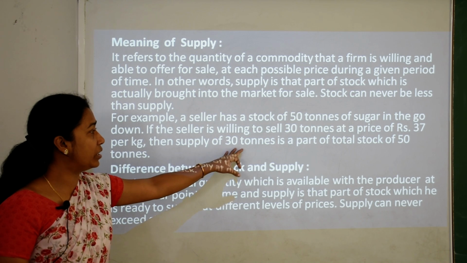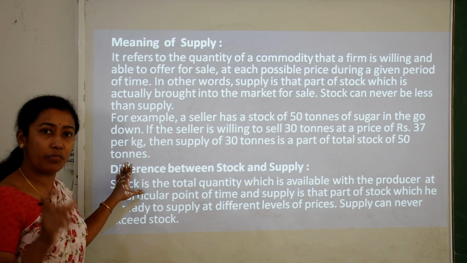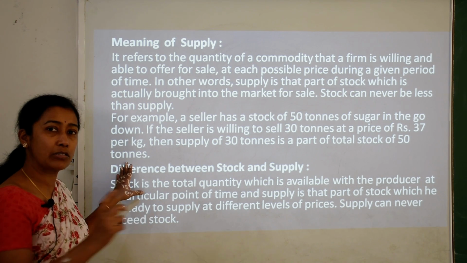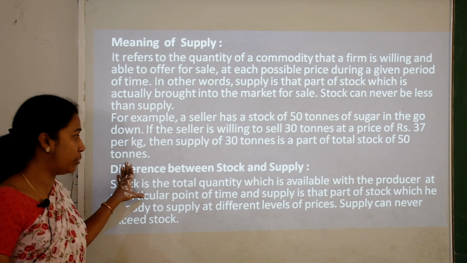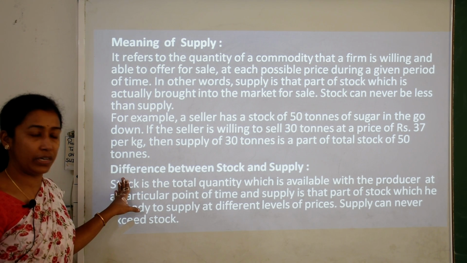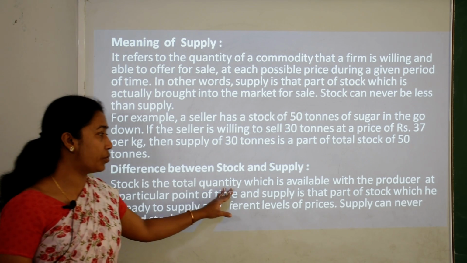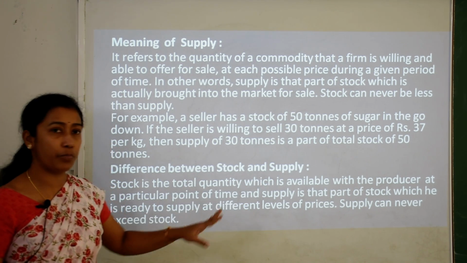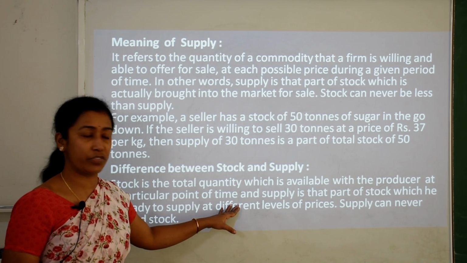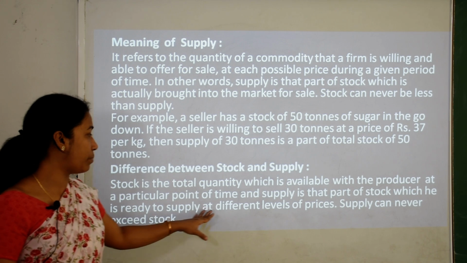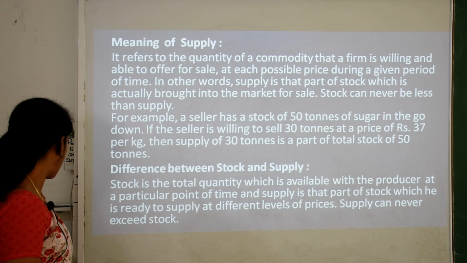So the supply of 30 tons is a part of the total stock of 50 tons. That means from 50 tons of stock, only 30 tons is ready for supply in the market, for which the owner is willing. Now, the difference between stock and supply. Stock is the total quantity which is available with the producer at a particular point of time, and supply is that part of stock which is ready to supply at different levels of prices, and supply can never exceed stock.